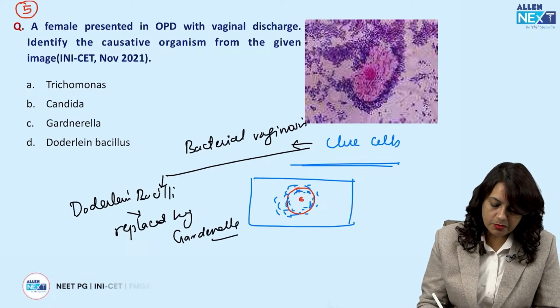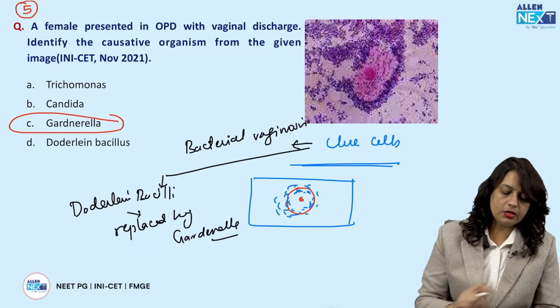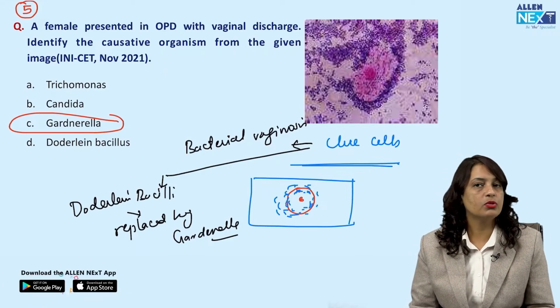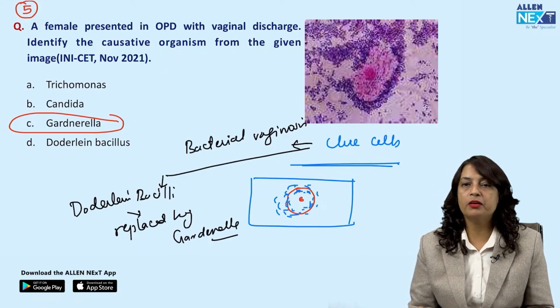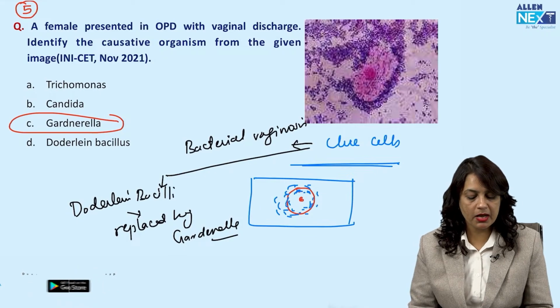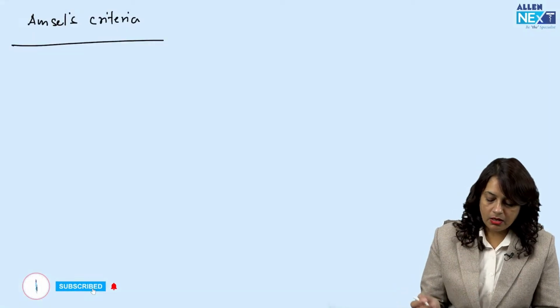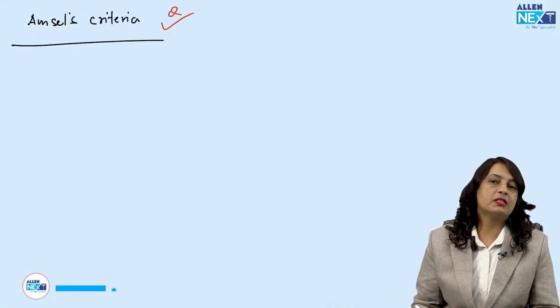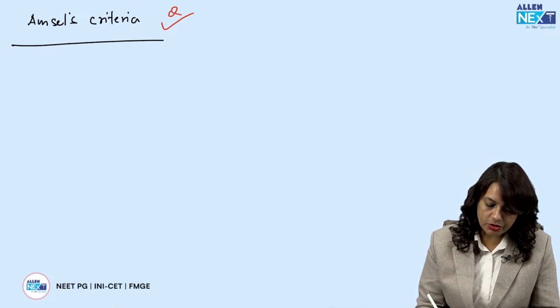They are being replaced by Gardnerella. So the answer to this question is Gardnerella. Clue cells are a significant finding in bacterial vaginosis, which is caused by Gardnerella vaginalis. Now, you should remember the Amsel's criteria as well in bacterial vaginosis.